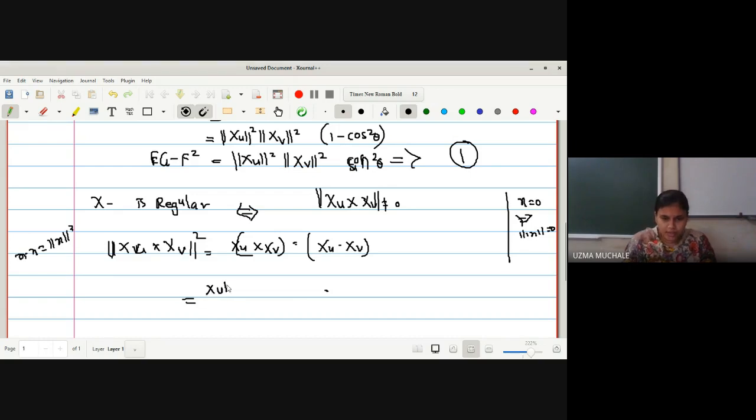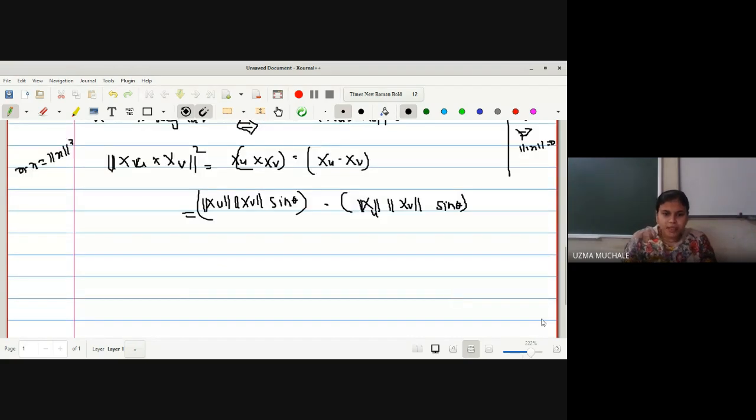So let us write down, in a very similar way, norm of xu, norm of xv and sin theta in one bracket, dot product with the same thing: norm of xu, norm of xv and again sin theta here. Now we have to take a dot product of these two, so we can have norm square of xu, norm square of xv, and then sin square theta. Now let me name it as equation number 2, correct? But we know the result if mapping x is a regular mapping.